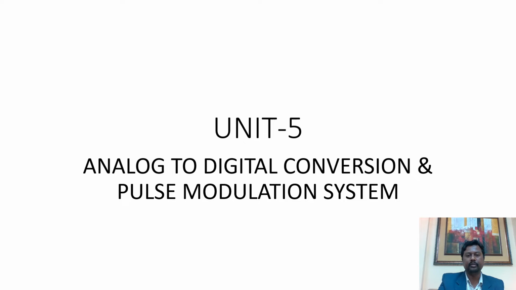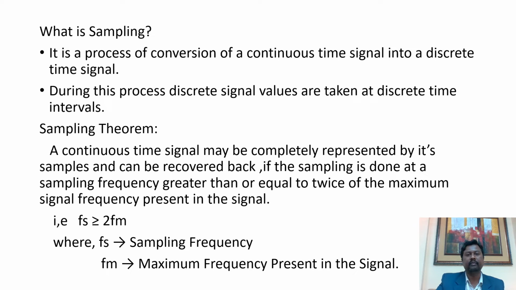So let us move to the first portion, where an analog signal is converted into a discrete signal, and that can be done by a process called sampling. Later on, we'll study how a discrete signal is converted into a digital signal through the corresponding phenomenon known as quantization.